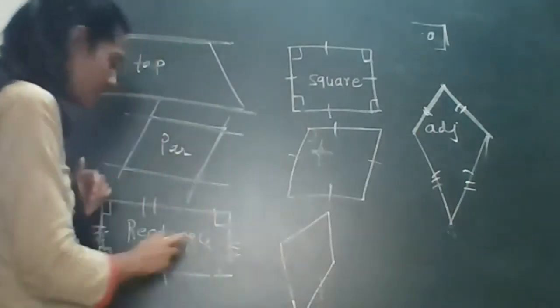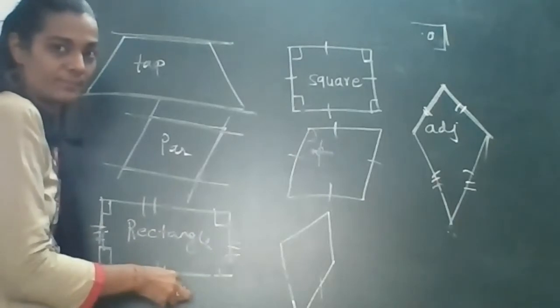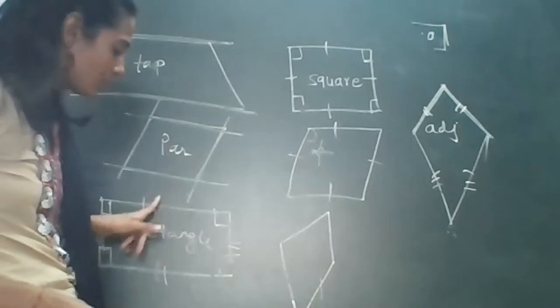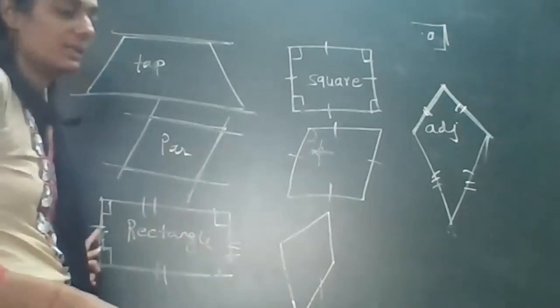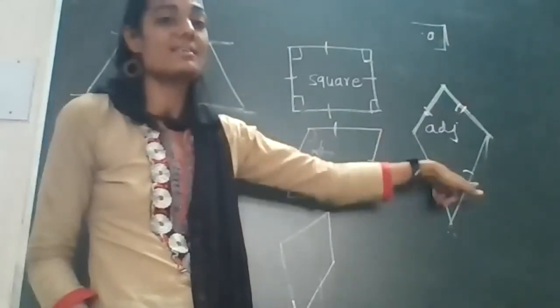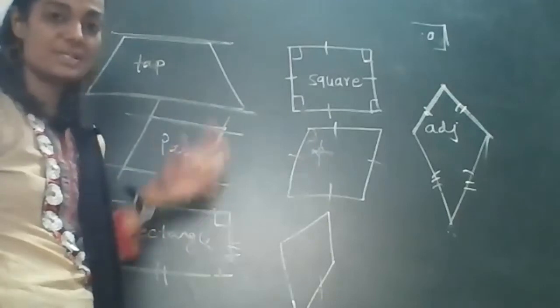But in the case of the rectangle, two opposite sides are equal. In a rectangle, two opposite sides are equal, but in a kite, two adjacent sides are equal. Understood this much?